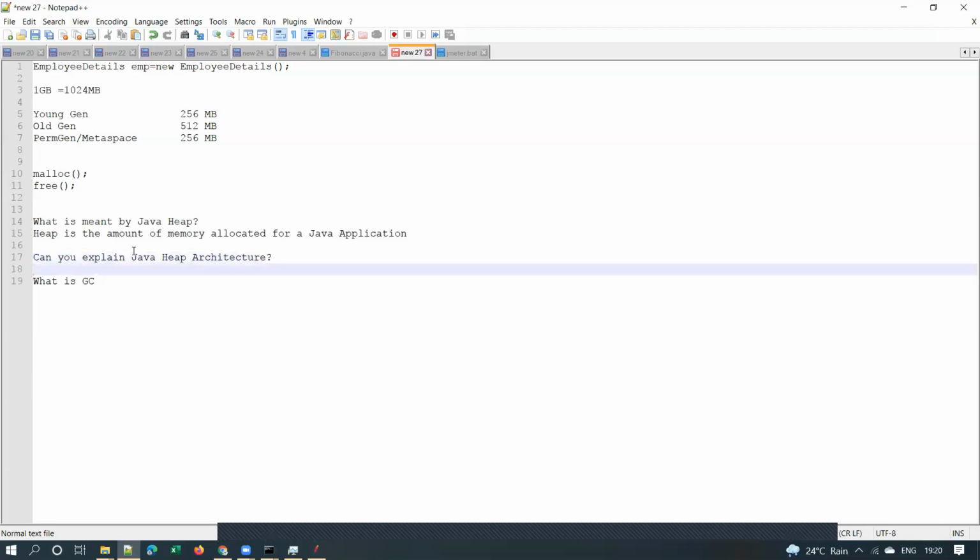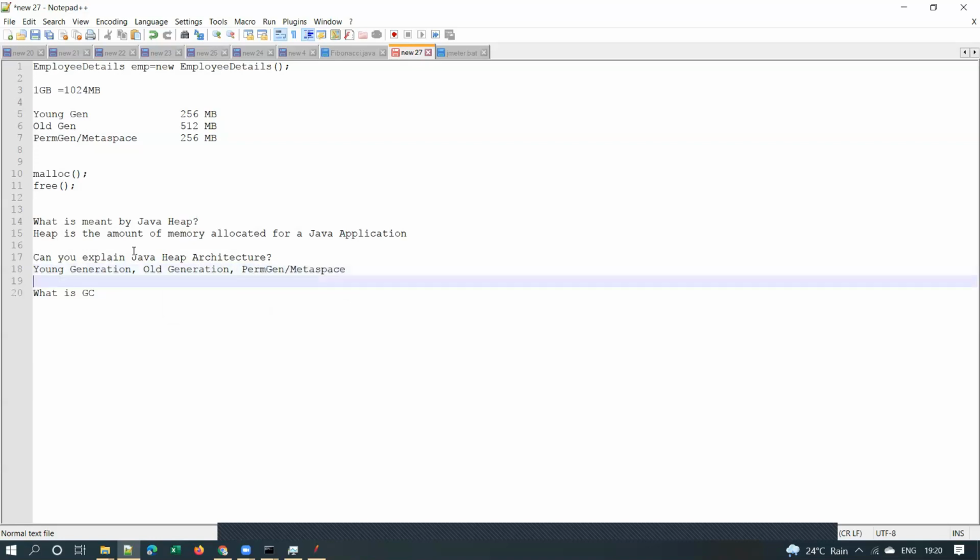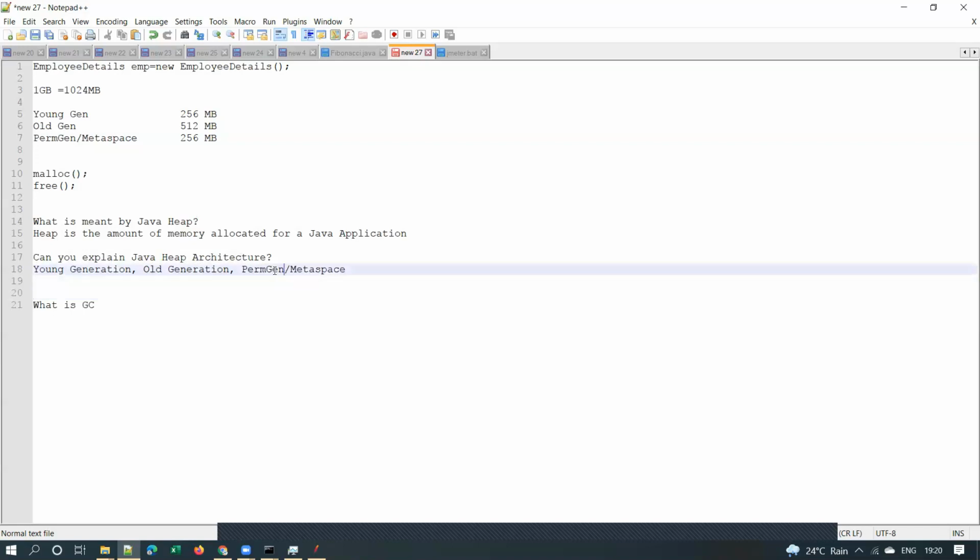So here you have to explain that there are different generations: young generation, old generation, and permanent generation. Permanent or metaspace, right? Till Java 7 it is permanent generation. From Java 8 onwards, it is renamed as metaspace.